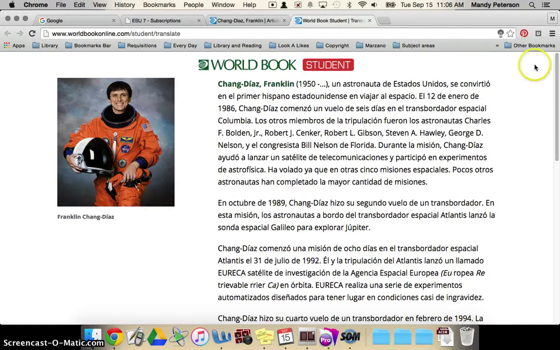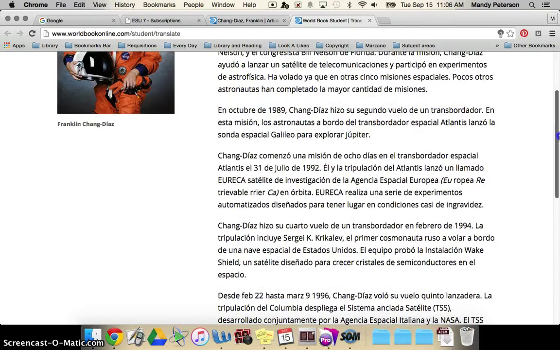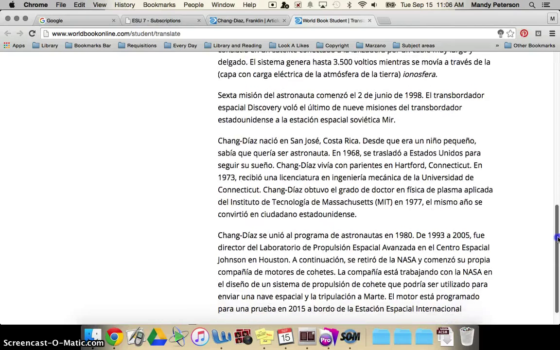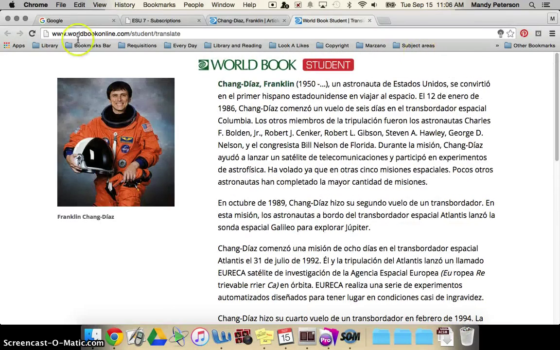Since it isn't immediately savable through WorldBook, you are, of course, welcome to screenshot it. And if you have to do several, you can, of course, do that. It is permissible because you're using it in class and you're going to cite it anyway. Those are a couple ways you can find information.